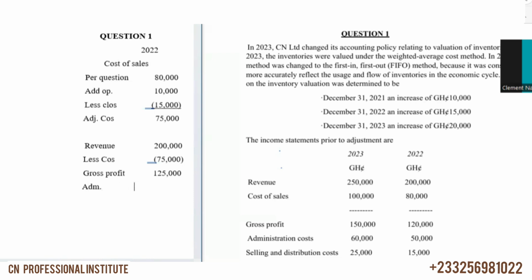How much is the admin expenses? 50,000 for 2022. So admin is 50,000, and then we bring selling. Selling is 25,000.